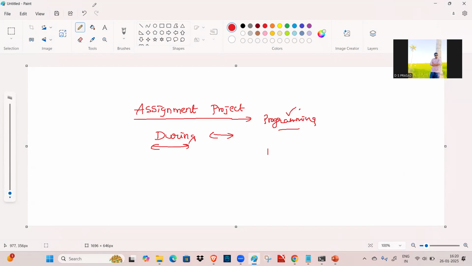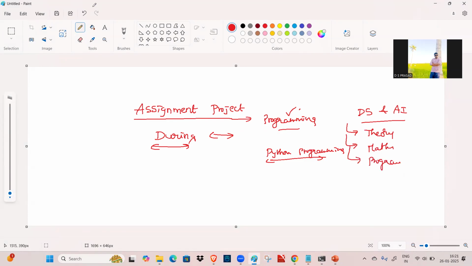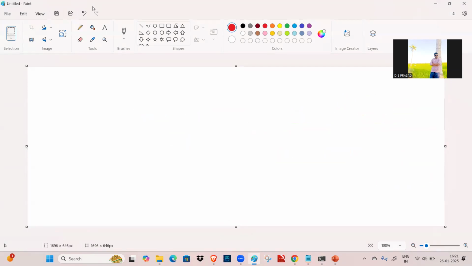If you are good at Python, if you learn Python programming, then AI is as simple as Python. AI and data science are concepts you learn theoretically, mathematically, and in the form of programming. That is the beauty of this course, data science and AI. That is why we call it an interdisciplinary field. So this is the introduction about it.